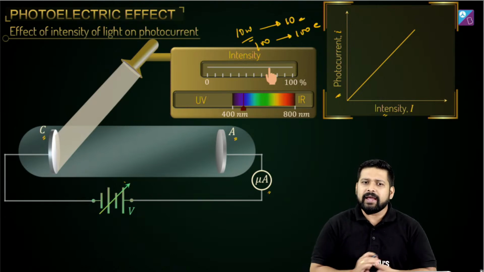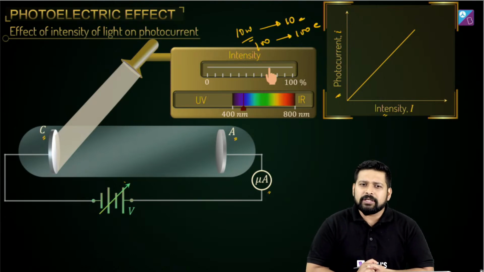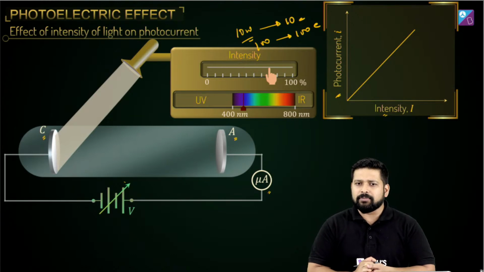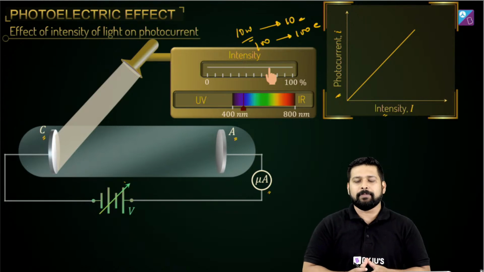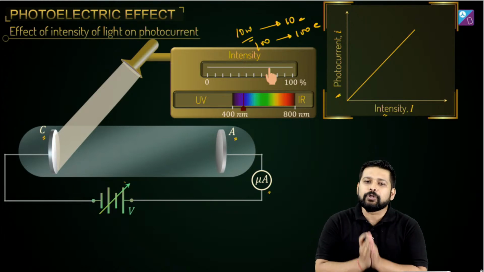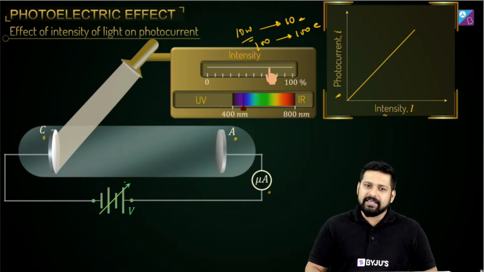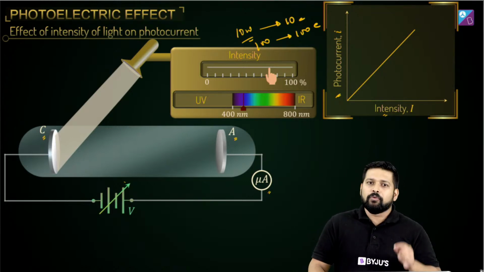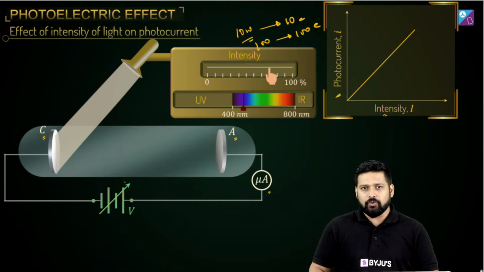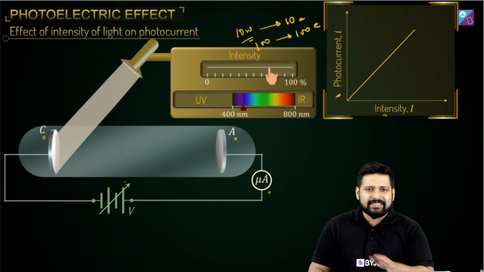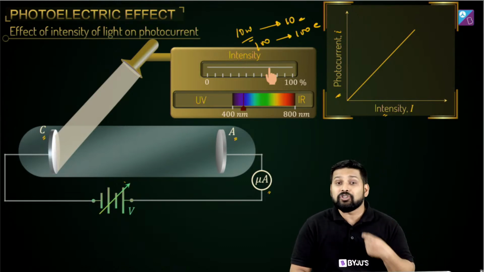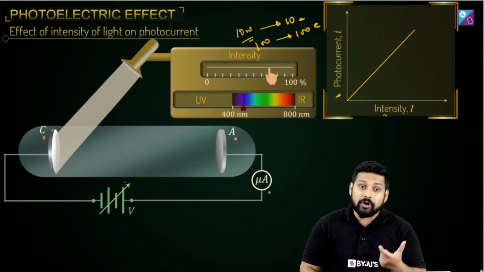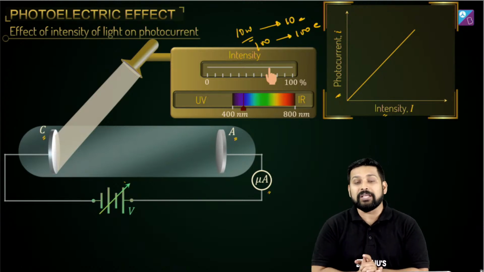Pinky Kumari has a doubt. Sir, here frequency of radiation must be greater than the threshold frequency, then only photocurrent will be directly proportional to the intensity. Absolutely correct. Only and only when this frequency is greater than the threshold frequency. If it is less than the threshold frequency, no amount of intensity is going to take the electrons out, because the energy of the photon is dependent on its frequency. So you are absolutely right, Pinky.